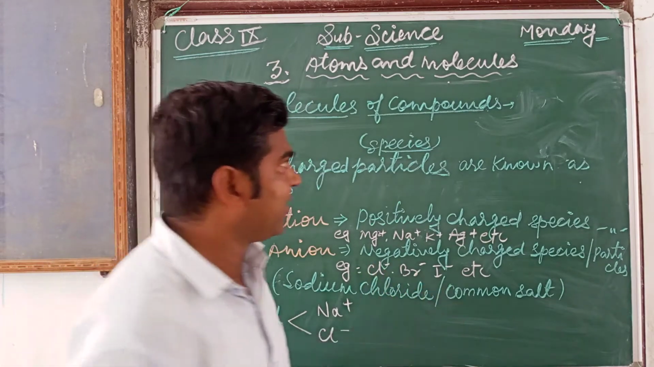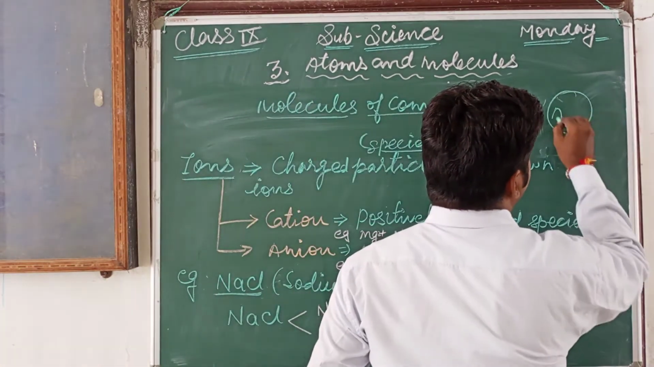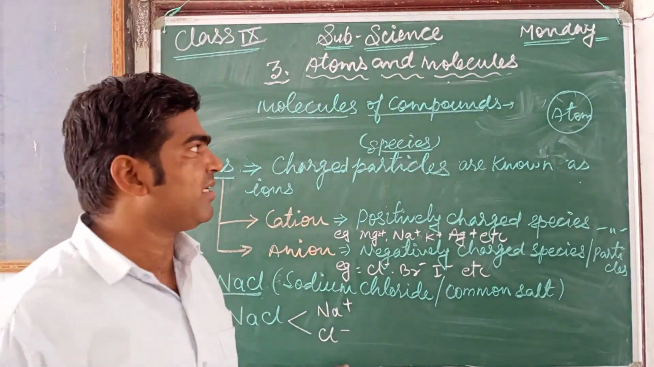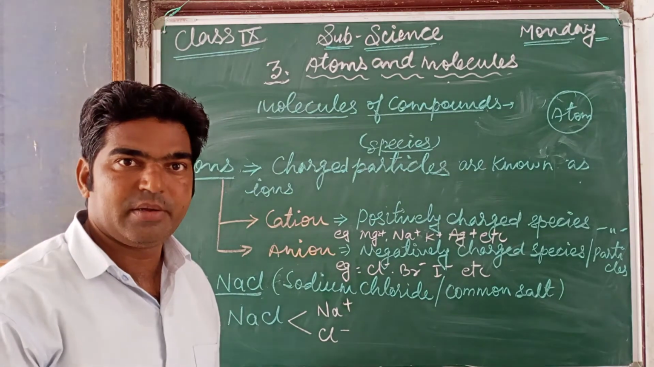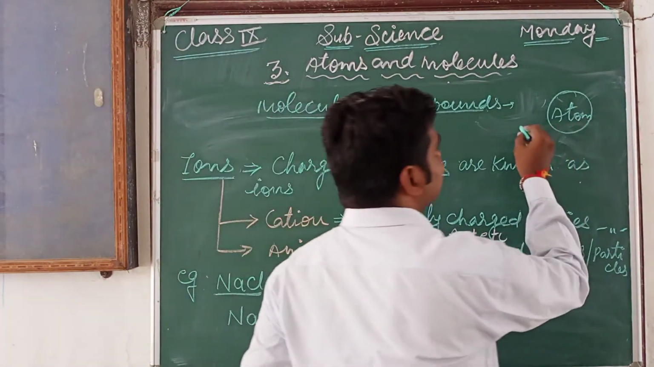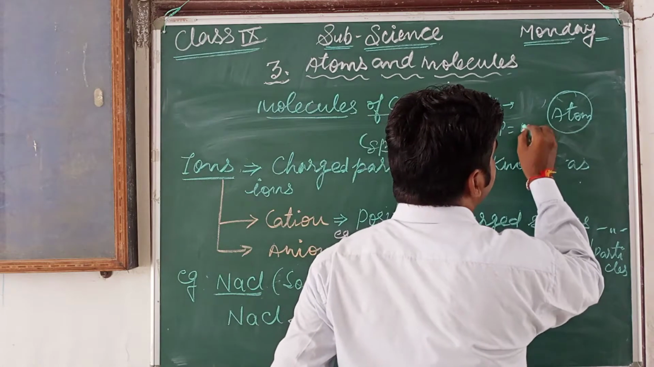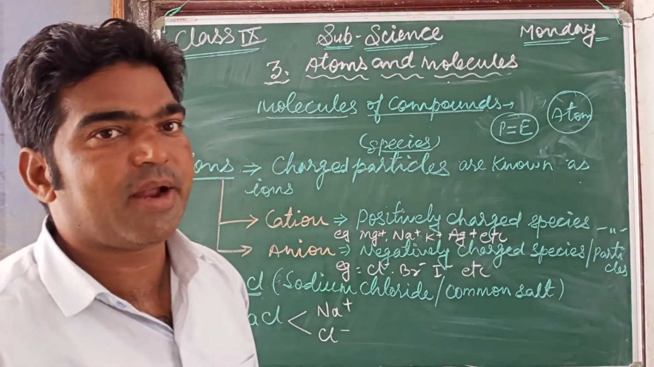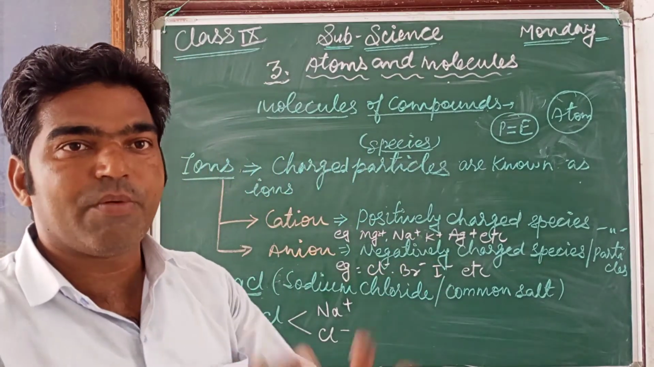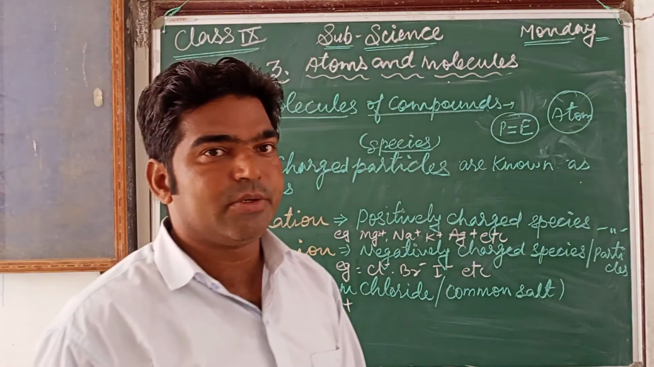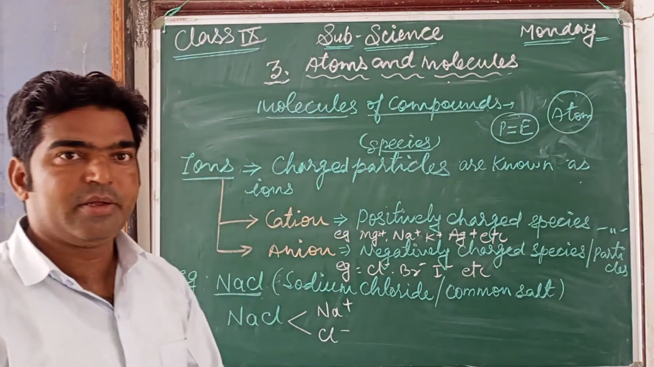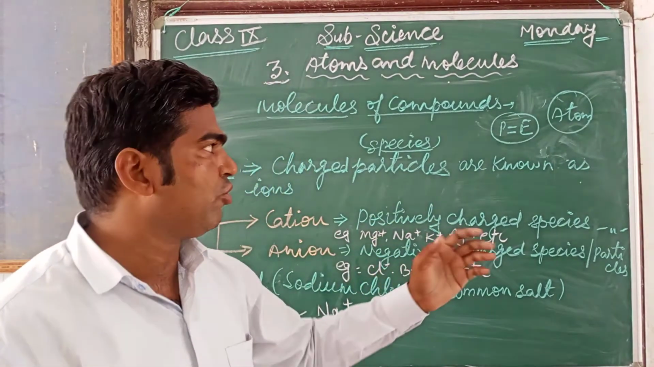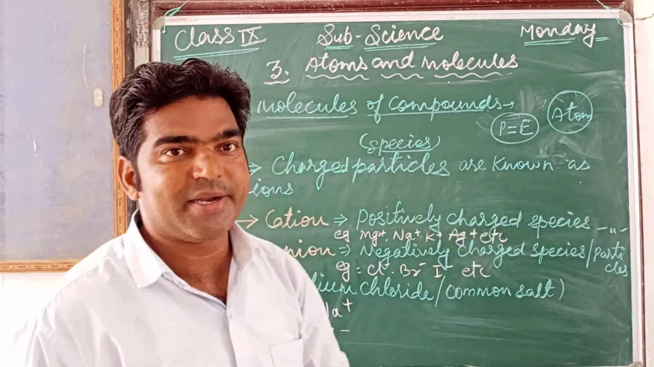Suppose there is one atom. You know that this atom is electrically neutral. Why is it neutral? Because the number of protons is equal to the number of electrons. Means as many positive charged particles as there are, there are as many negative charged particles, so the overall charge becomes zero, and you can say neutral. So that's why an atom is electrically neutral.